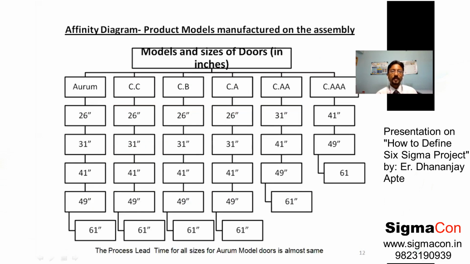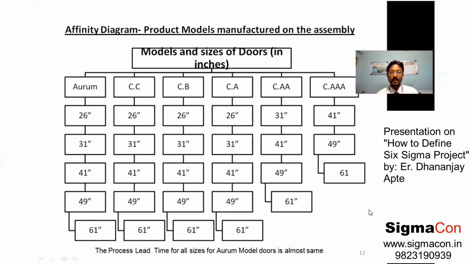Now, there are different sizes of door in ARAM. There is a 26-inch model, a 31-inch model, a 41-inch model, a 49-inch and a 61-inch model. So the project is to be done for which model precisely? All the sizes are popular in ARAM.